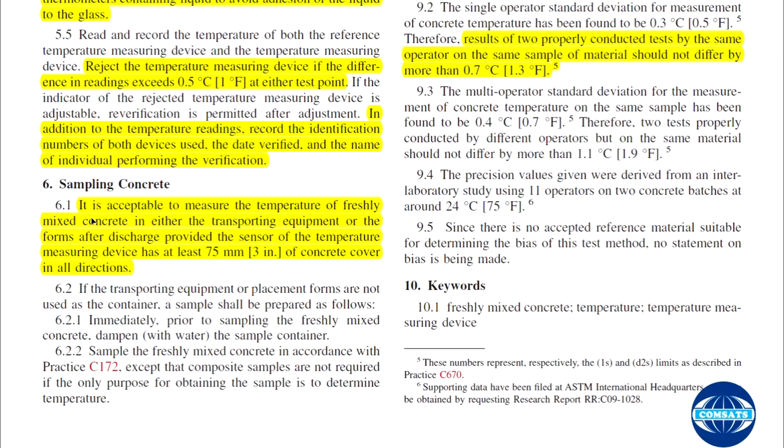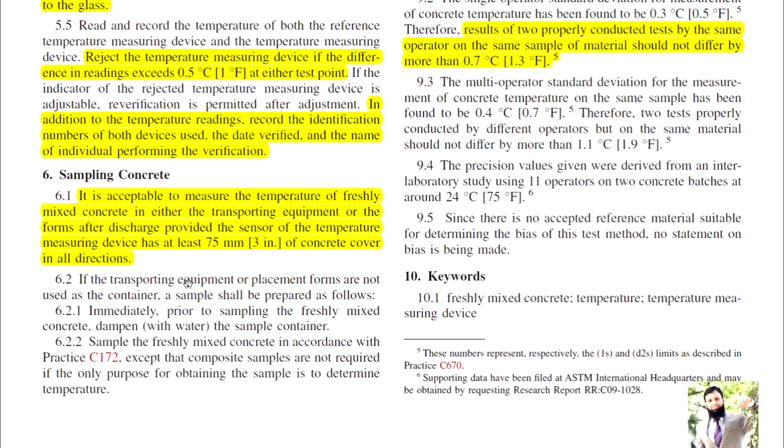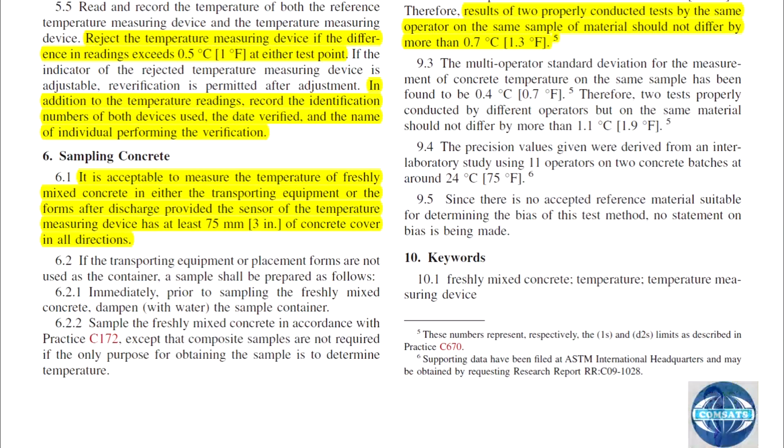Sampling concrete. It is acceptable to measure the temperature of freshly mixed concrete in either the transporting equipment or the forms after discharge, provided the sensor of the temperature measuring device has at least 75 millimeter of concrete cover. So in transporting equipment you can conduct this test, and also after discharging you can conduct this test.